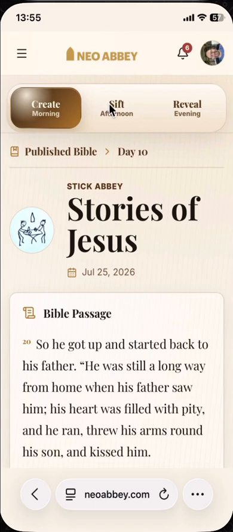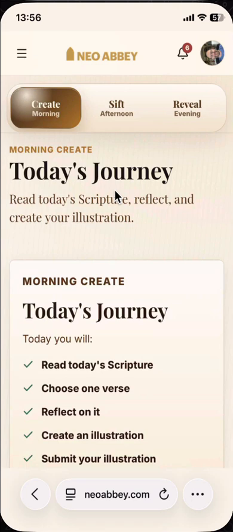Each day is made up of 3 phases: a create phase, a sift phase, and a reveal phase. In the morning we create, so we work alone to read today's scripture, choose a verse, reflect on it, create an illustration, then submit. Then in the afternoon we sift each other's, we comment and vote on another person's illustrations, mainly to discuss it together, and then finally in the reveal we have the illustrations that have made the cut.